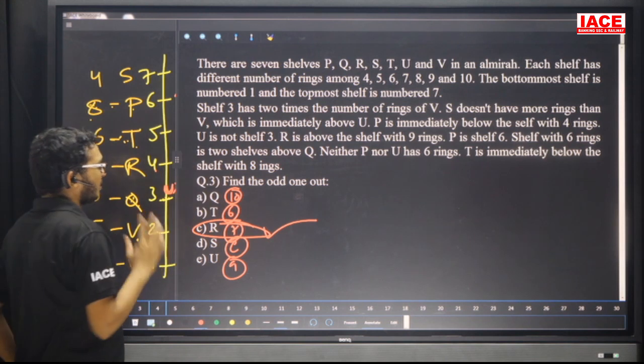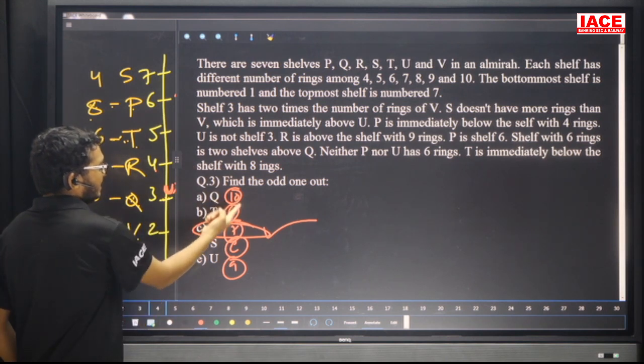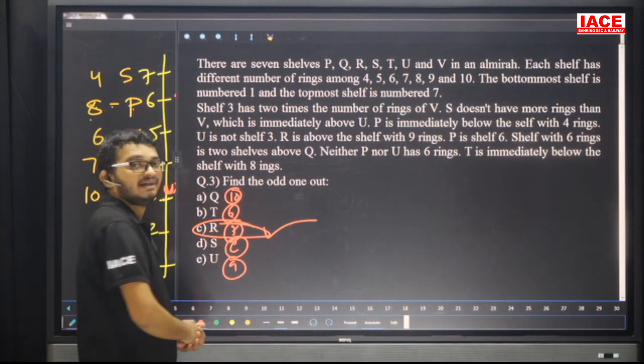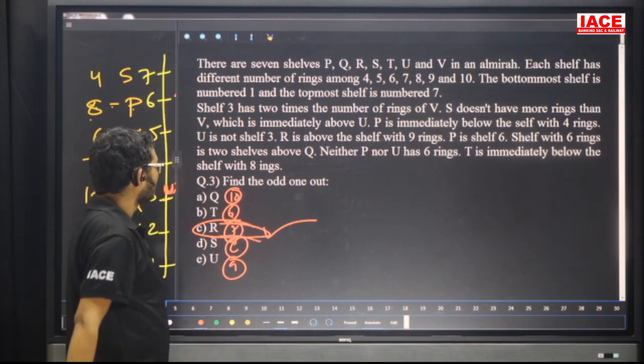See here, odd one out means now, friends, check here: 10, 6, next one 4 and 9. Here we have factors, but 7 is a prime number. So this is the odd one out. So option C and D.